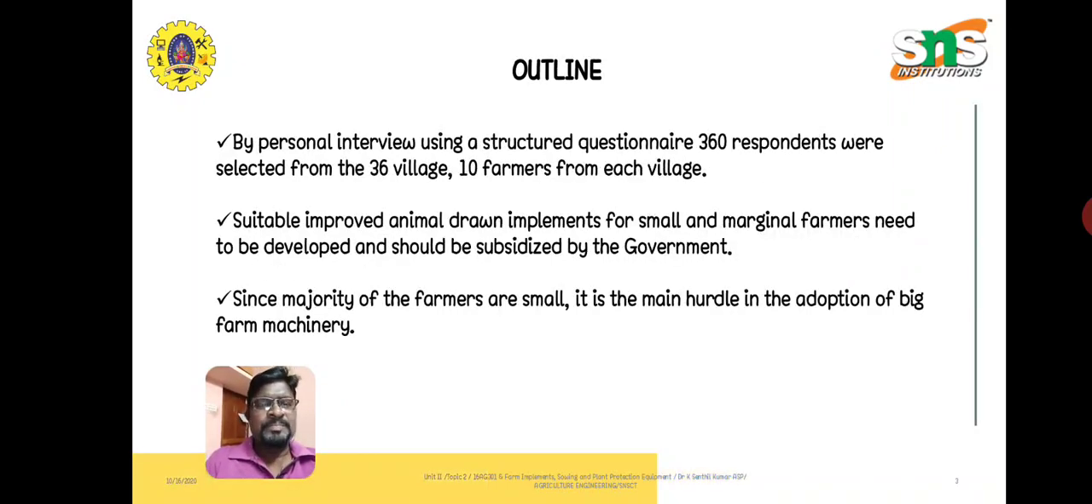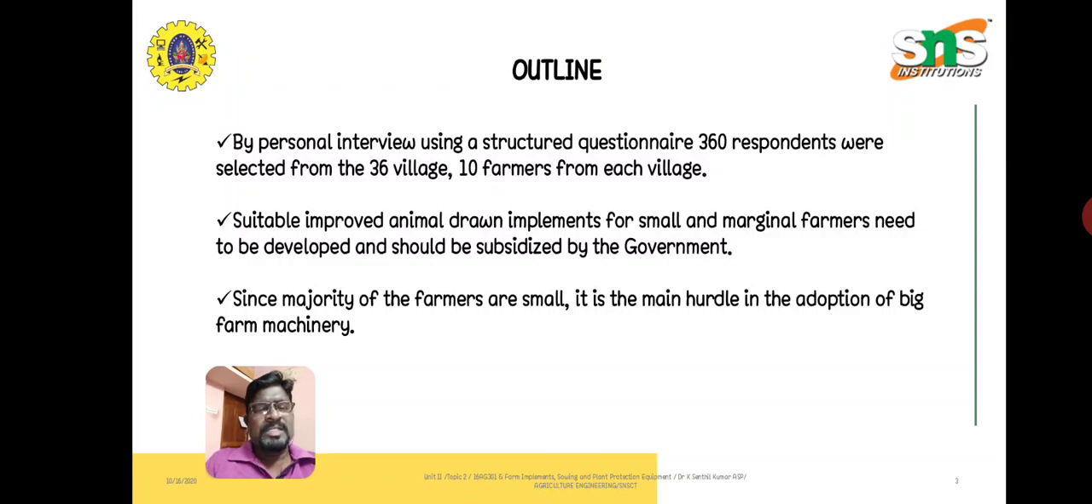study was prepared. To outline this case study, by personal interview using structured questions, 360 respondents were selected from 36 villages. As I said, 36 villages were selected, and from each village 10 farmers were asked these questions. Based on the response from the farmers, this case study has been prepared.